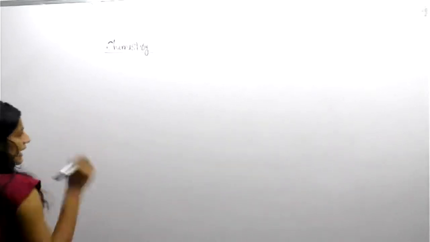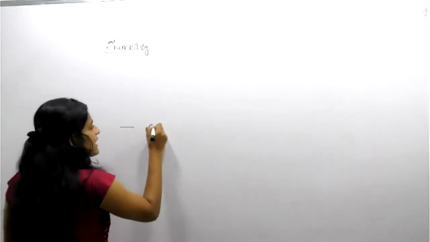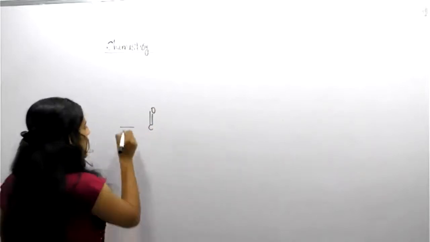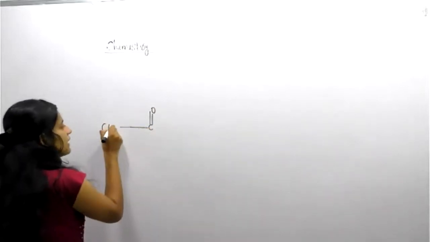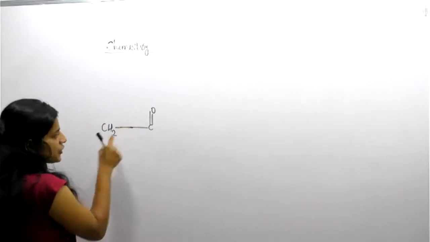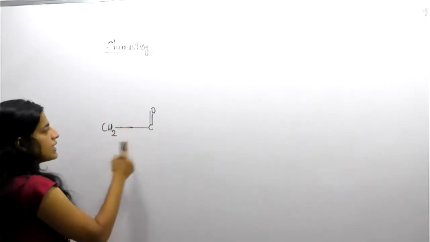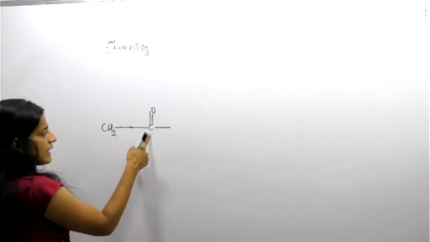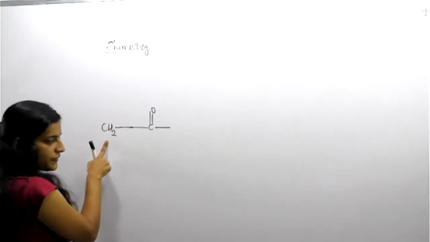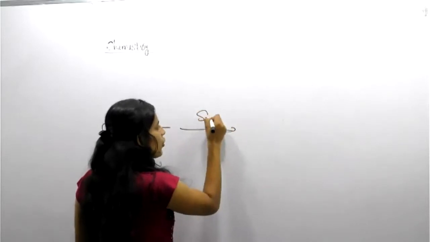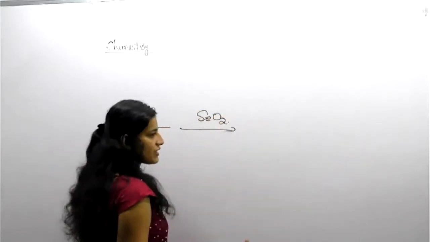Okay. Allylic carbon means, suppose, student, C double bond O is with you. C double bond O, and along with it there is another carbon, CH2. C double bond O is here, and nearby a CH2 group is with you. So in the presence of SeO2, selenium dioxide, an oxidation agent, what happens?